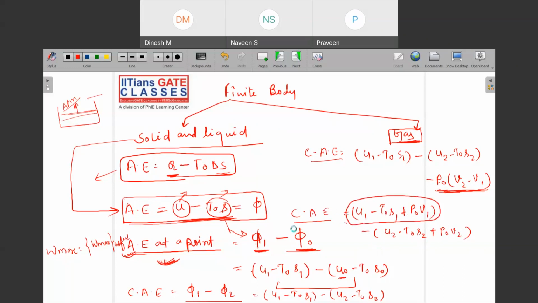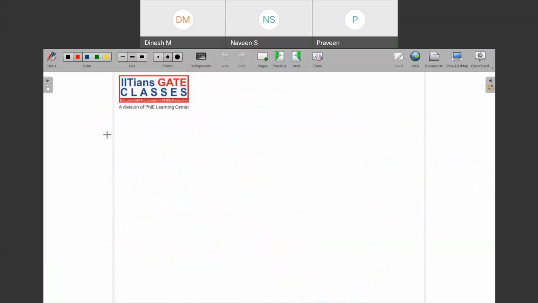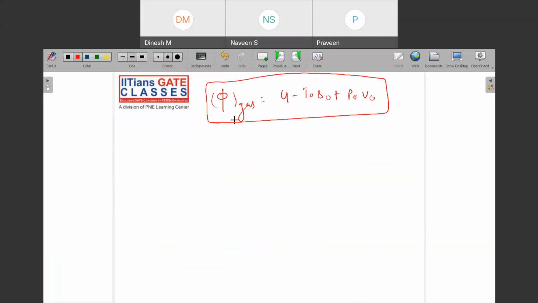If I wish to write the availability function for gas, I can write this as U minus T naught S plus P naught into V. So T naught S naught P naught V naught I can write, because I will be writing with respect to whom, that if you are able to reach the dead state.